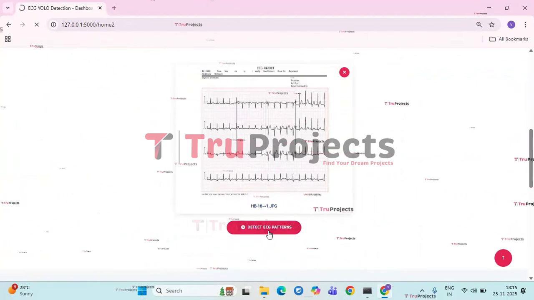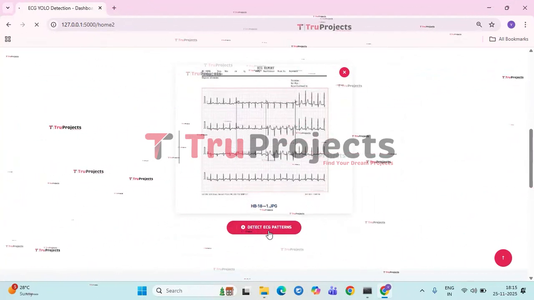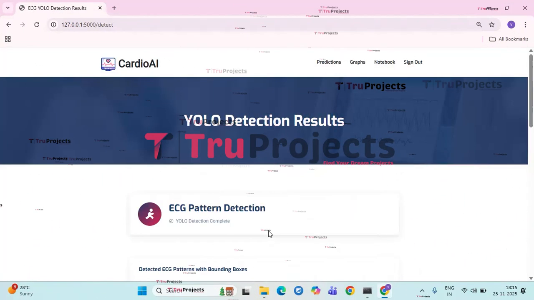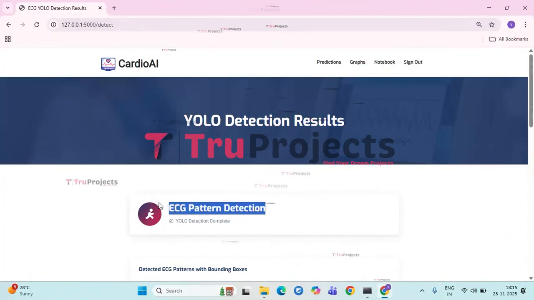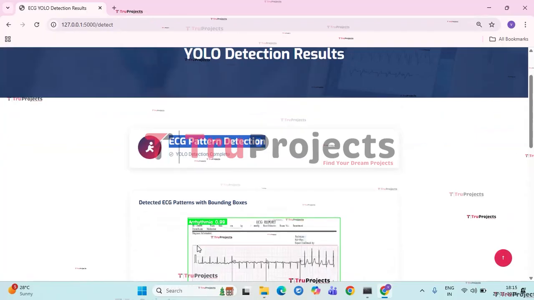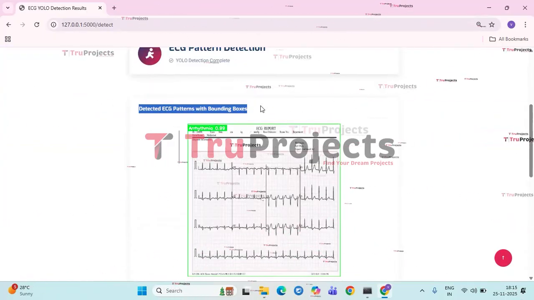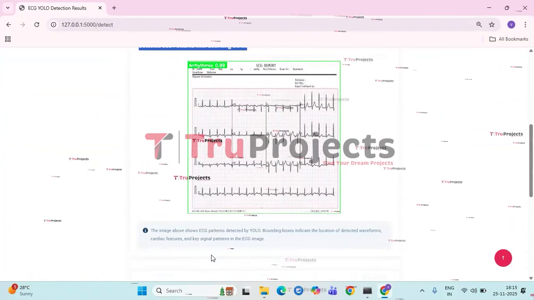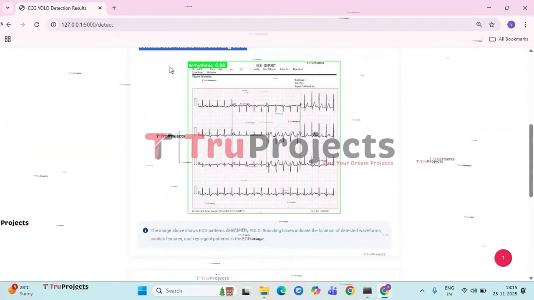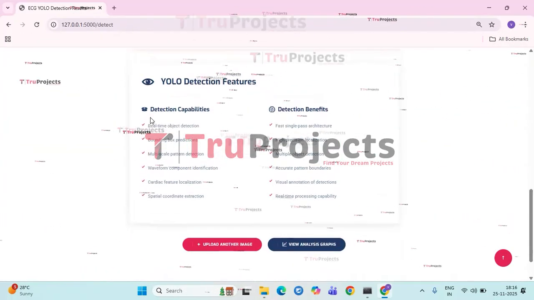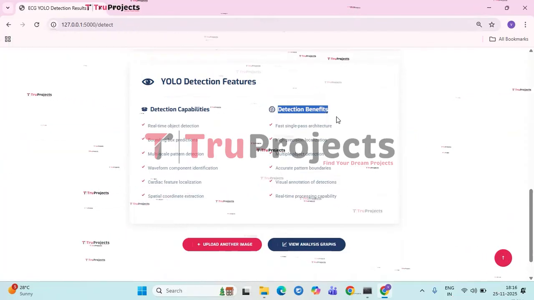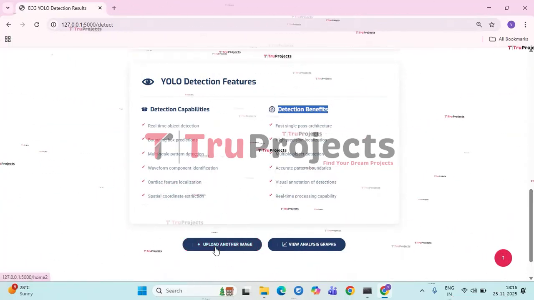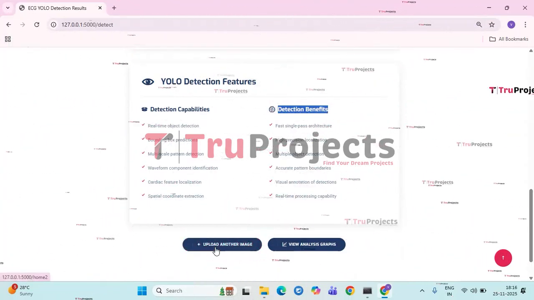The input will be pre-processed and the output will be displayed. The YOLO detection results are given here, like it is detected as ECG pattern detection. The detected ECG patterns using bounding boxes are being shown below. The given image is having arrhythmia. And we also have the detection capabilities and the detection benefits. In the same way, we can upload the other image and check the YOLO detection.